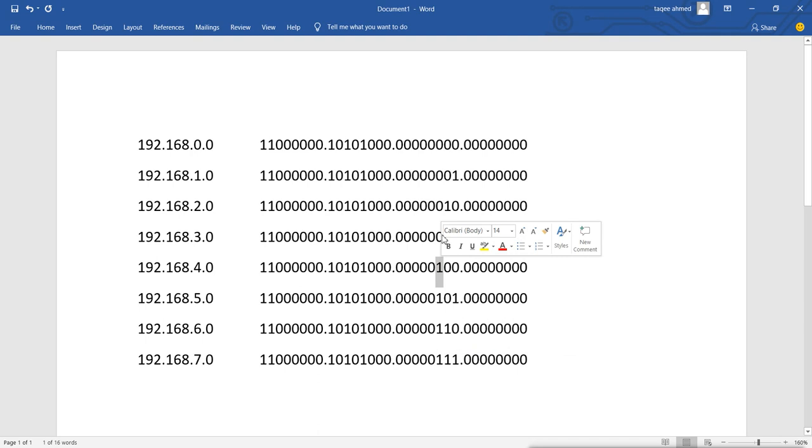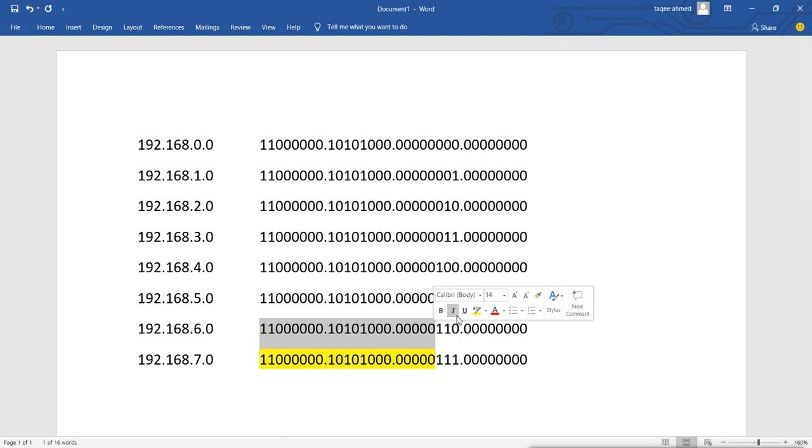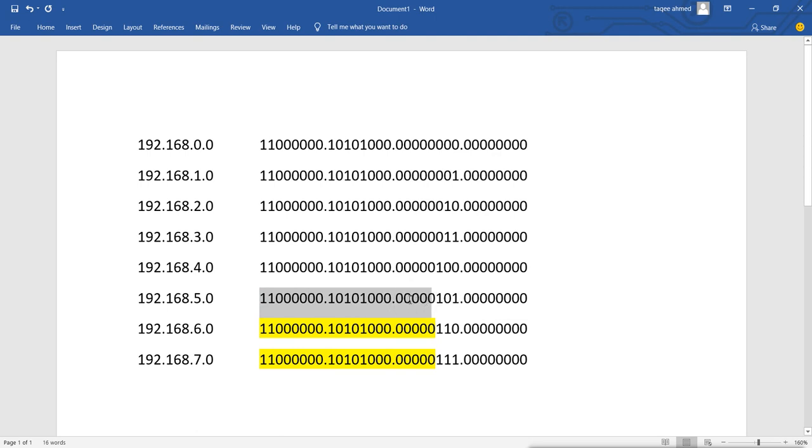It has not changed here, here, here, but it has changed here. So till here we have the same bits, or we can say the first 8 bits are the same, the second 8 bits are the same, and we have the same till here. All these bits are equal, and changes are happening after these bits.